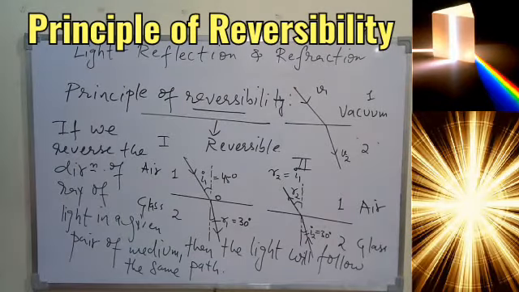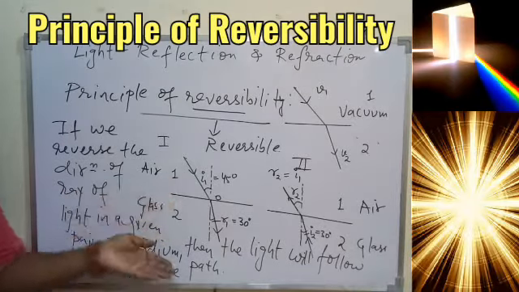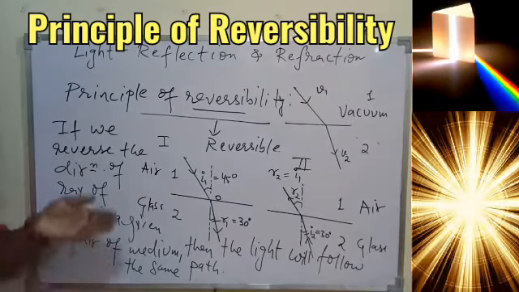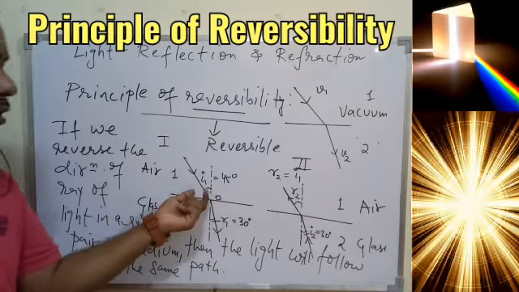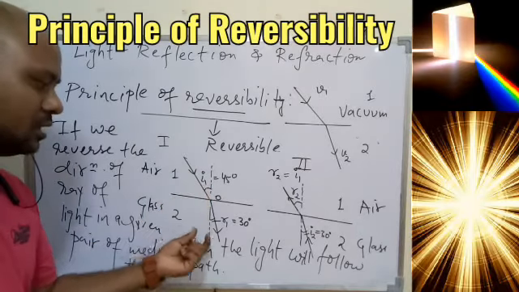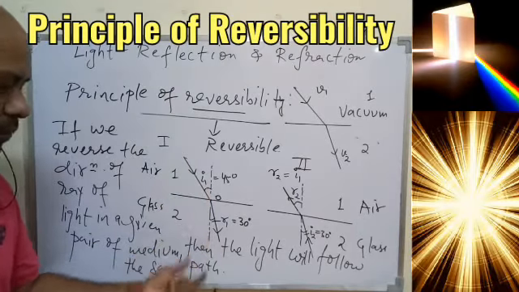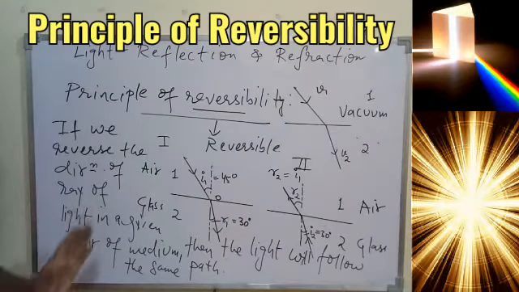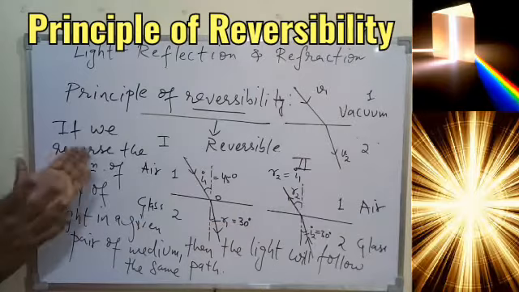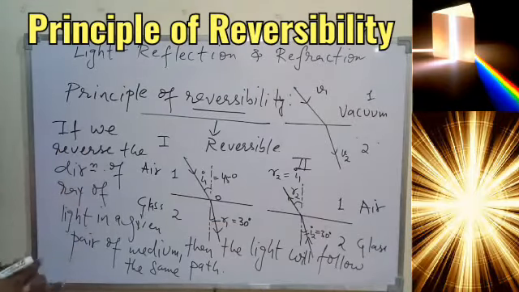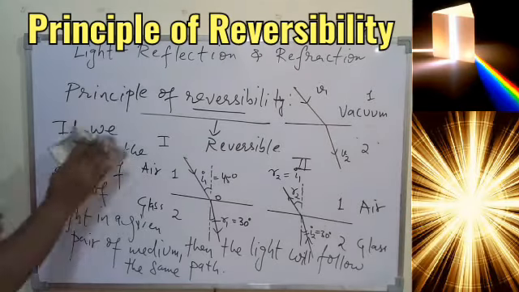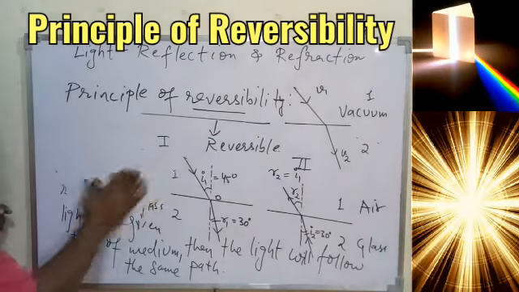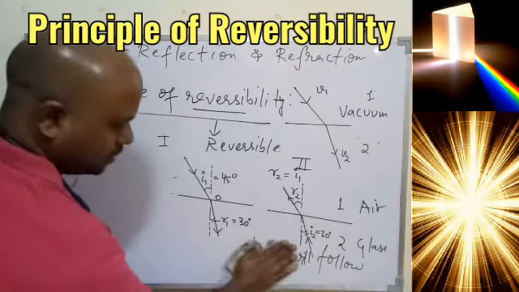So I hope you understood. I'm repeating again. If we don't change the medium 1 and medium 2, then for a particular angle of incidence, there is an angle of refraction, and that angle will not be changed, will not be affected. So in medium 1 and medium 2, the angle will remain same, that is, the path will be reversed. So that is a simple concept we have. And now let's do something based on this concept.